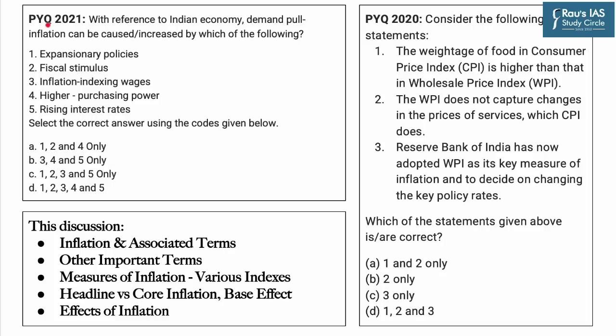Now, to conclude, let us discuss two previous year questions. The previous year question of 2021. With reference to the Indian economy, demand pull inflation can be caused by an increase in which of the following? From the above discussion, we can conclude that expansionary policies, fiscal stimulus, and higher purchasing power increase the aggregate demand in the economy, thus they lead to demand pull inflation. From the above discussion, it is clear that option A is the right answer.